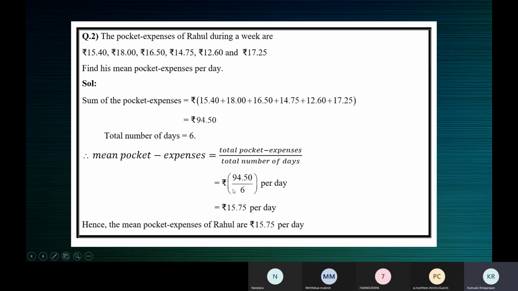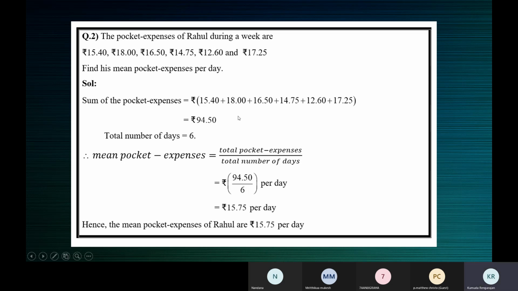Here the division is very important, children. Don't use a calculator to finish the division. Please let me know in the next class if you were able to add comfortably. You need to arrange these numbers carefully. All these numbers have a decimal point. Arrange the numbers carefully and add them. See if you're getting the total 94.5 without any problem.